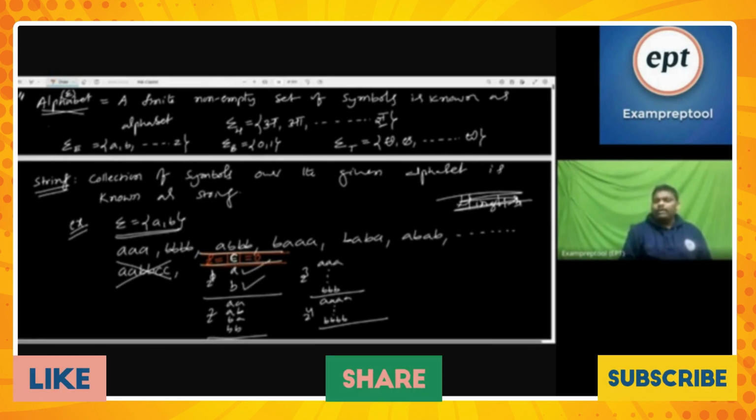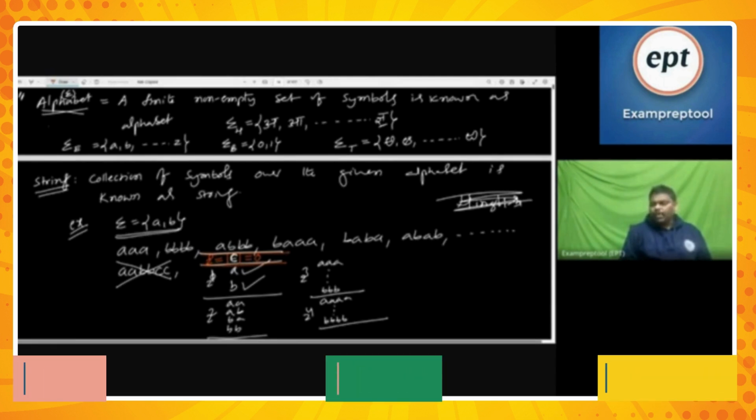Some people try TOC without epsilon. So epsilon is the powerful one. From the starting class onwards, it may be today, may be the third class, some people were tempting me by saying this symbol.